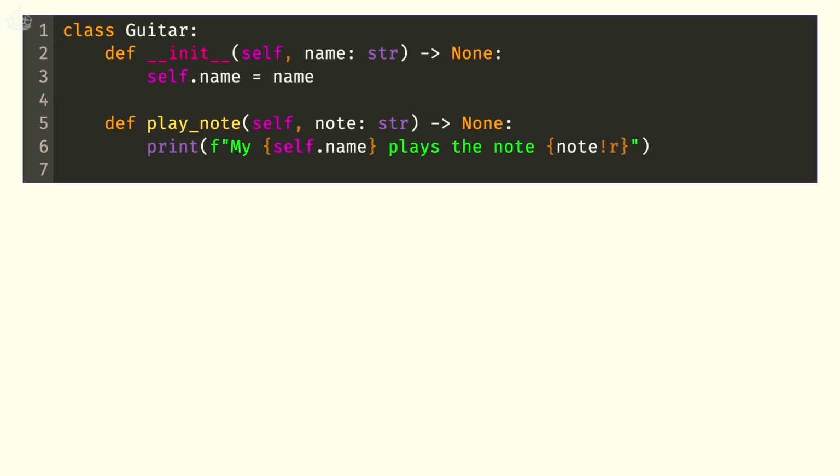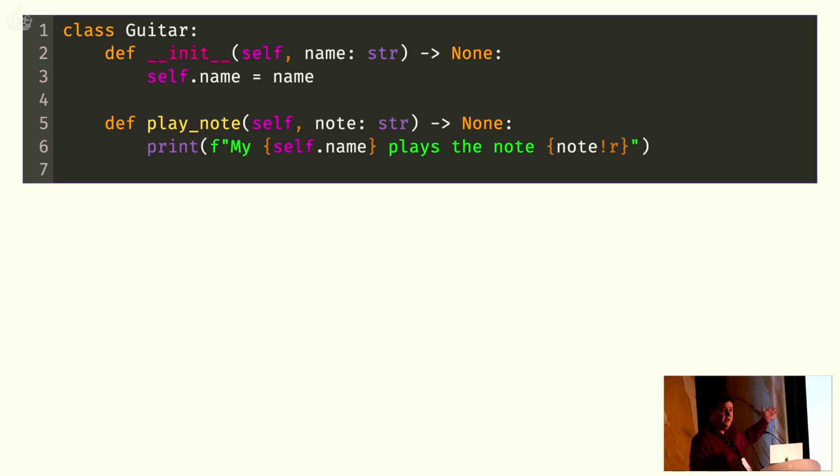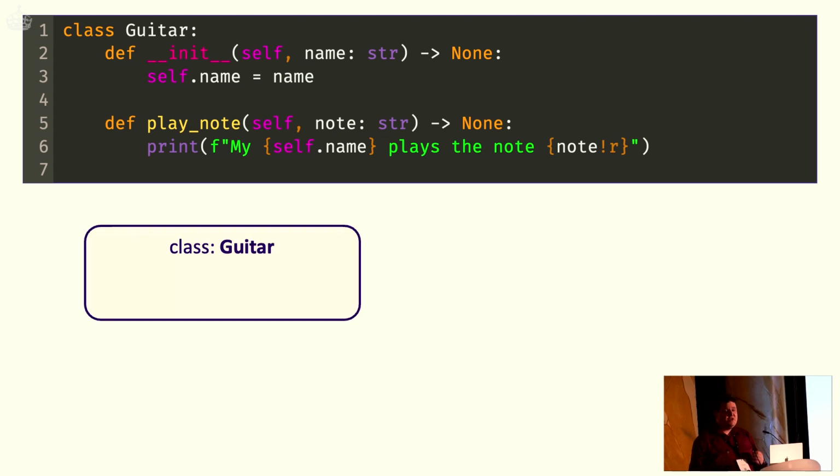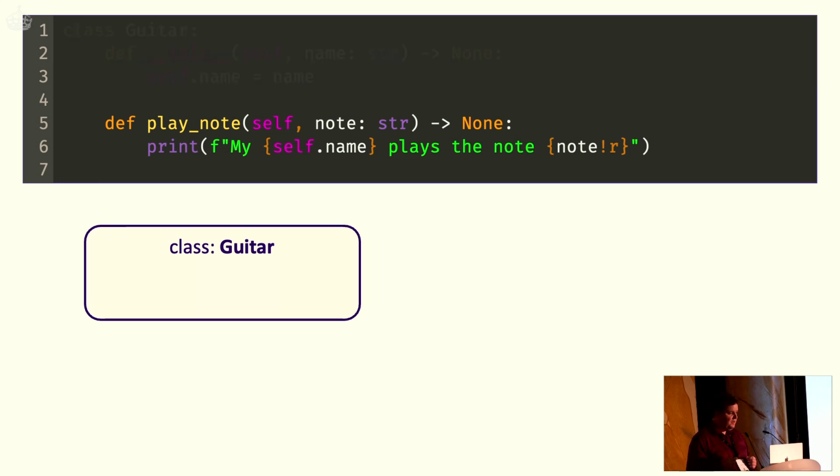Well, in Python, everything is an object. So when Python's done with creating this class for us, we will actually have a class object somewhere in memory, and we've bound the name guitar to that class so that we can use it. But while it's creating this class, when it's preparing the namespace of the class, Python will get to this definition.